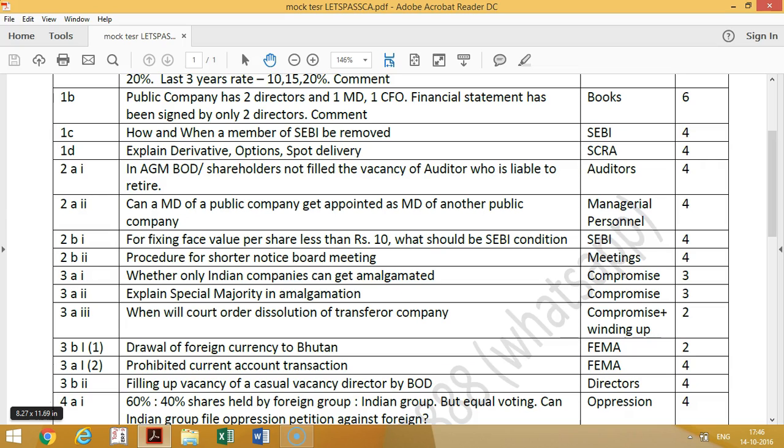The auditor's appointment tenure is from the conclusion of the first AGM till the conclusion of the 6th AGM. So the existing auditor will continue till the conclusion. You should write like that. That's for 4 marks.